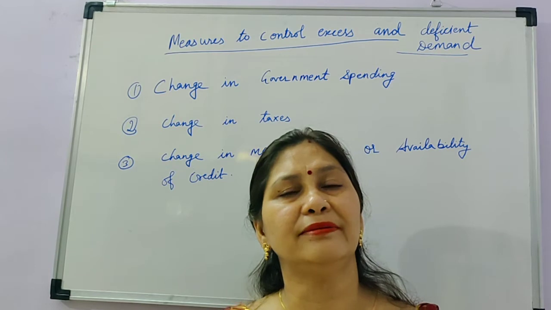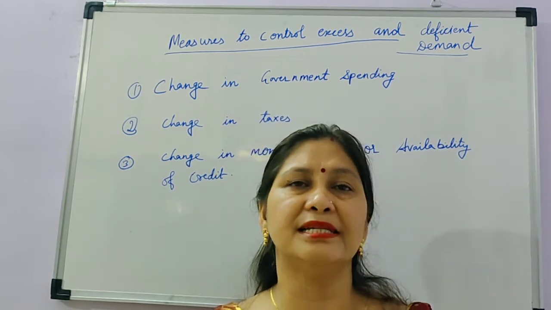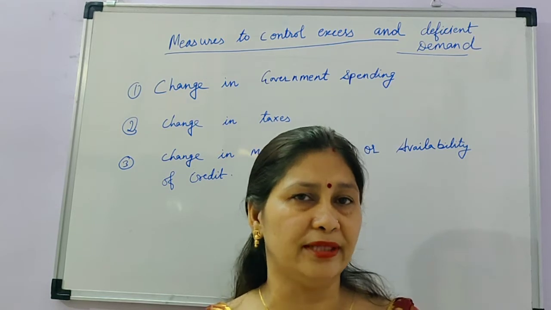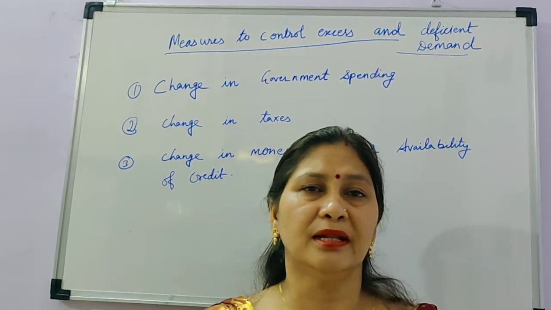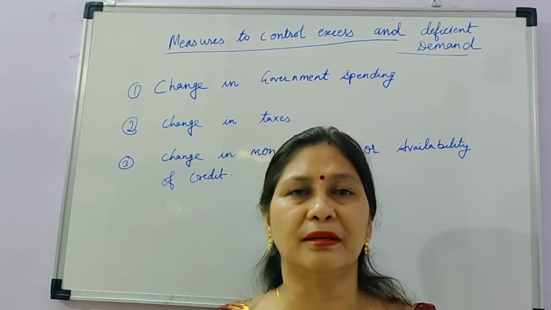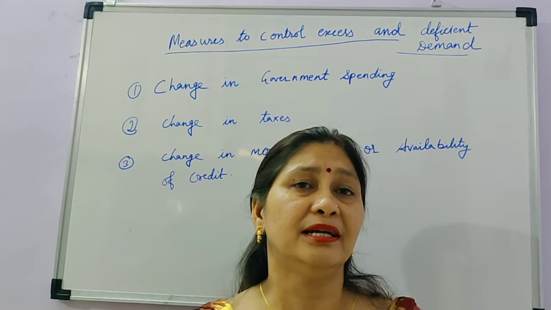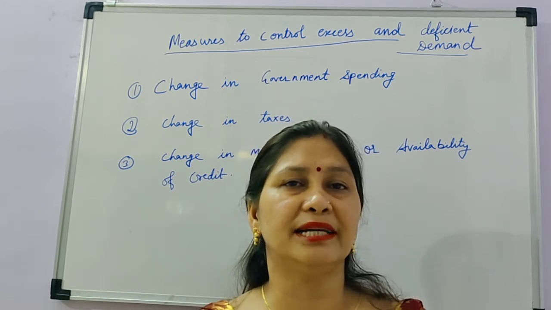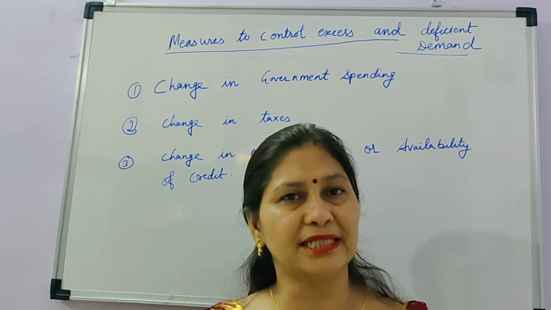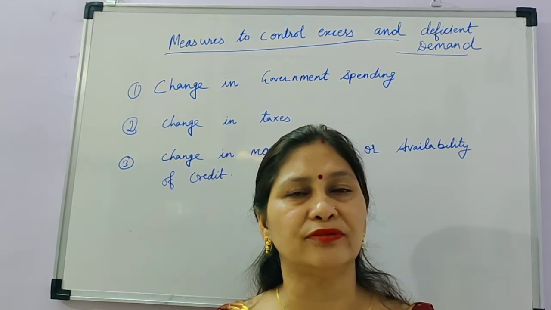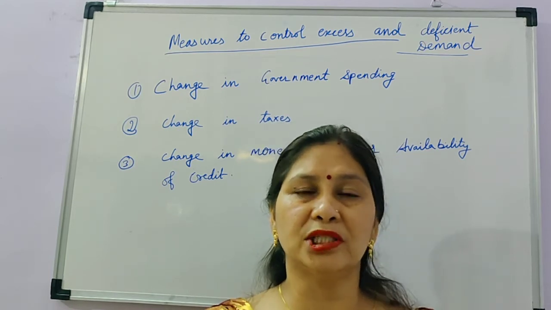And deficient demand means that AD is less than AS, that aggregate demand is less than the required aggregate supply in the economy, and this situation creates unsold goods for the producer. That means the producer is not able to sell the output, and then he will decrease the price, and in this way it will create deflation, meaning price fall in the economy. So both excess demand and deficient demand are not good for the economy. So we have to control the situation.